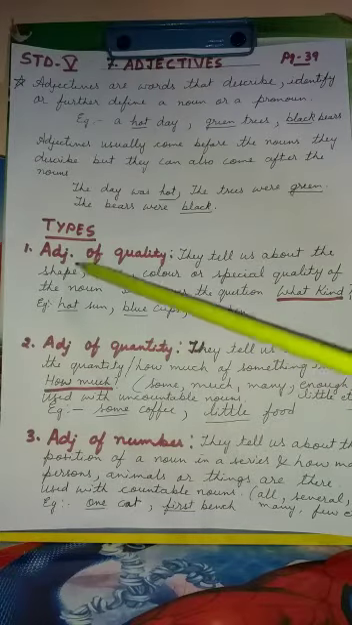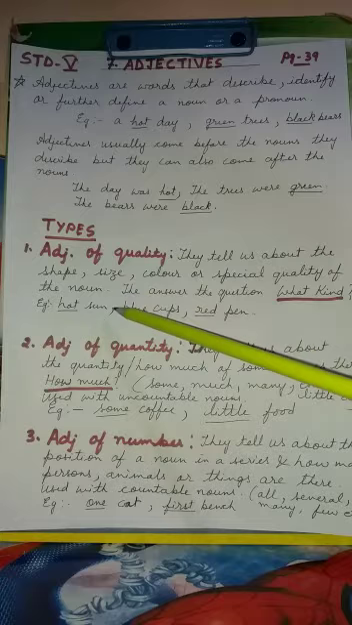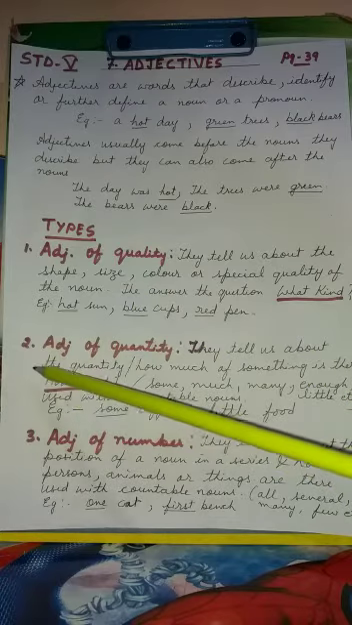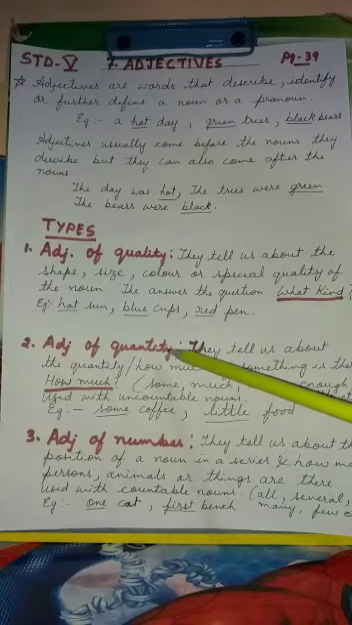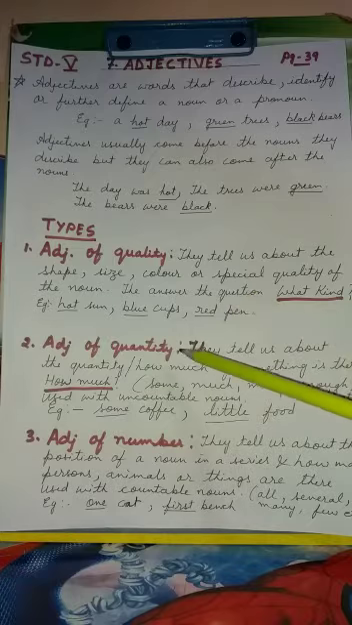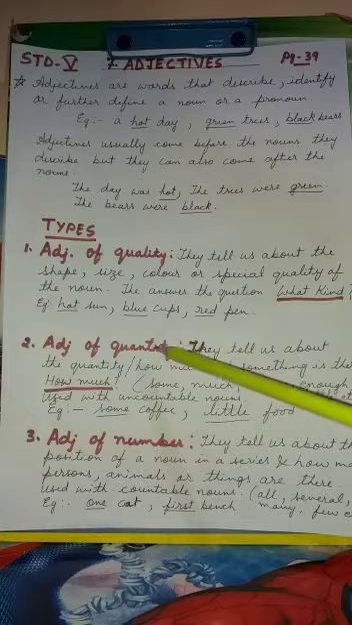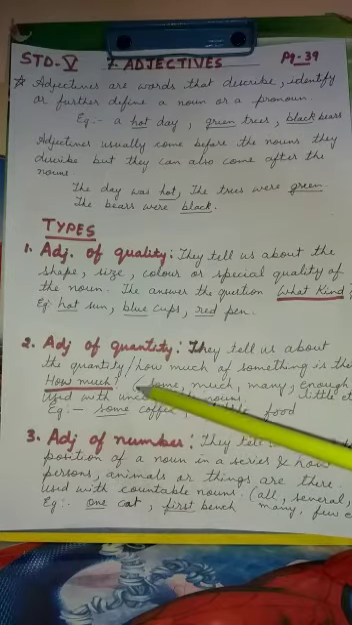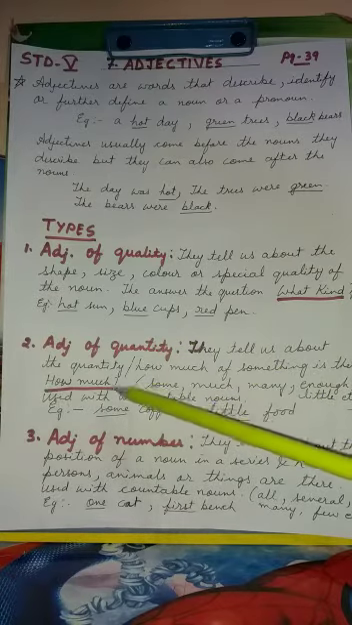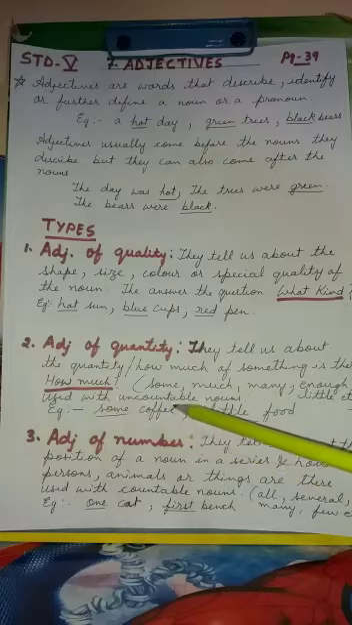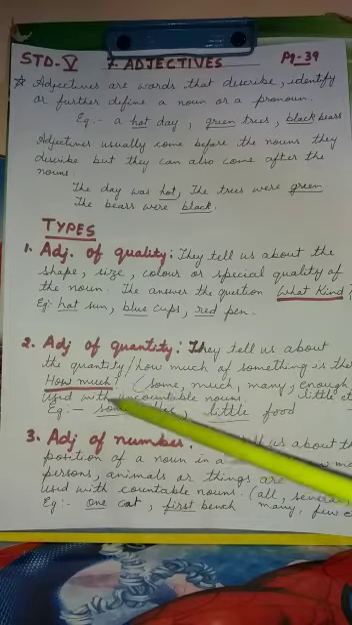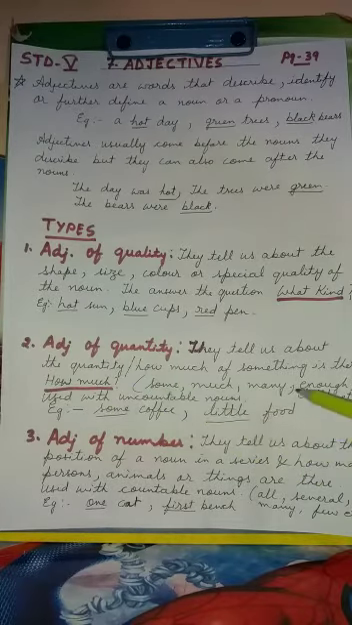Okay. So this is adjective of quality. Now next one comes adjective of quantity. When you talk about adjective of quantity, the word quantity itself means how much. Here you will get the answer of how much of something there is. They tell us about the quantity, or how much of something there is.